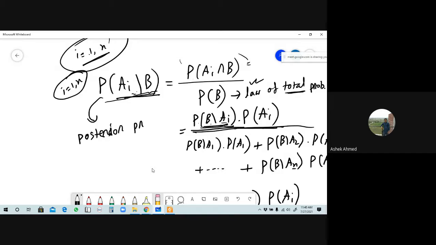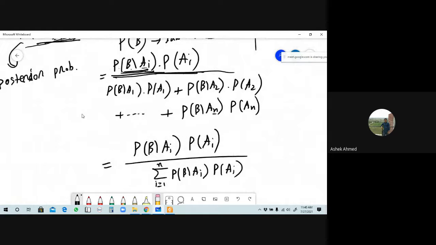Posterior probability. And the probability of A_i, for i equals 1 up to n, the probability given for our different events, will be called the prior probability. But there is another probability, the probability of B given A_i, which is called the conditional probability.